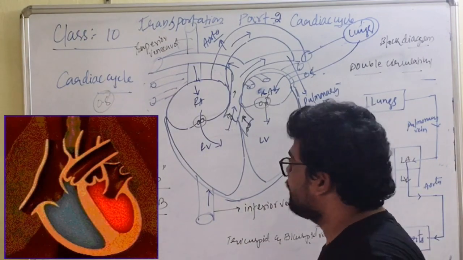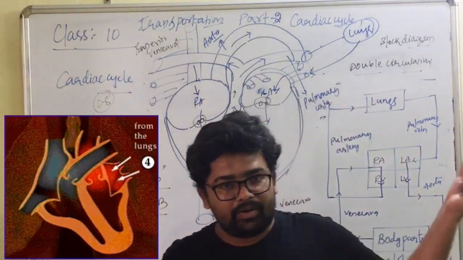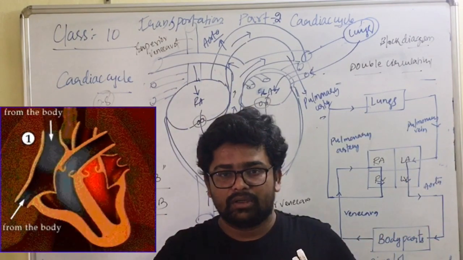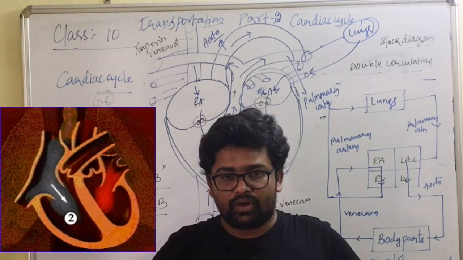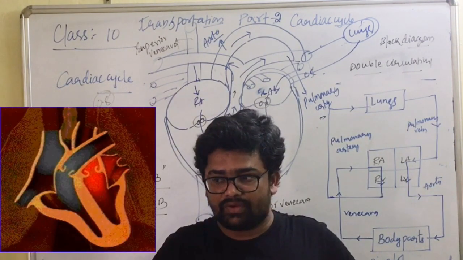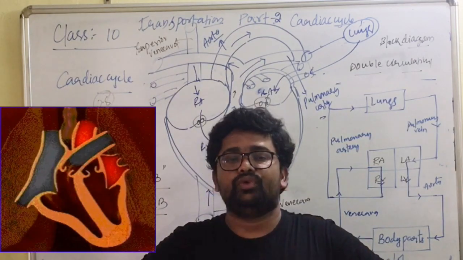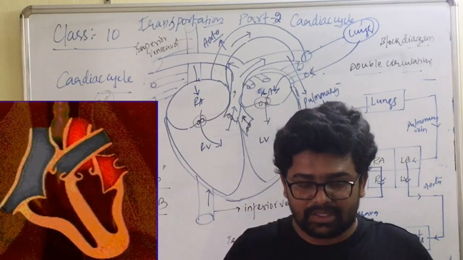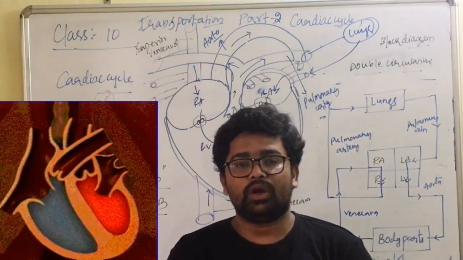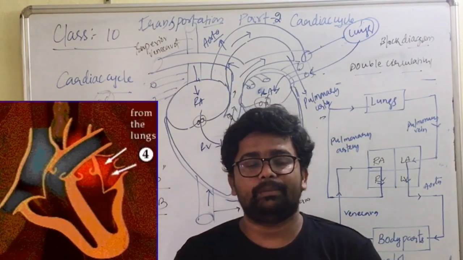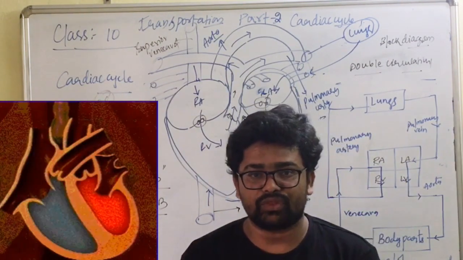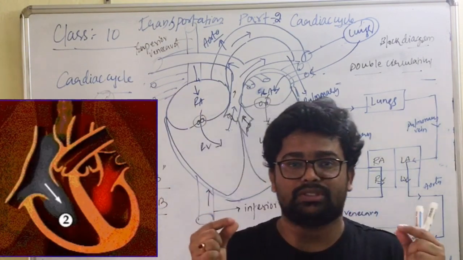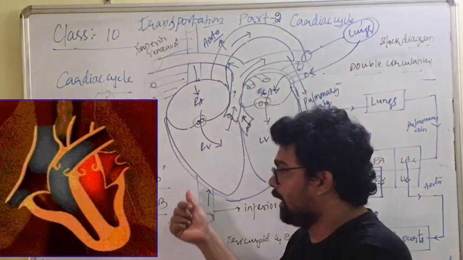I'll repeat once again. With the help of the pulmonary vein and the inferior and superior vena cava, blood is collected into the upper chambers of the heart. As blood is collected into the upper chambers, the valves between the auricles and ventricles open and allow the blood to move into the ventricles. Now the ventricles are filling up with blood. When they fill up, they start contracting. When they contract, what happened? With force, they push the blood into the blood vessels. Because of that, the valves between the chambers of the heart close and produce a sound called lub.